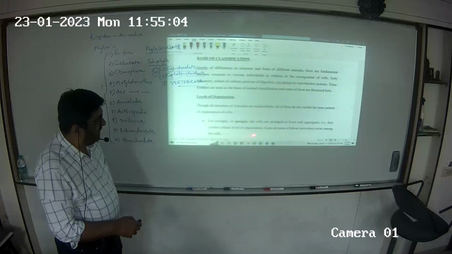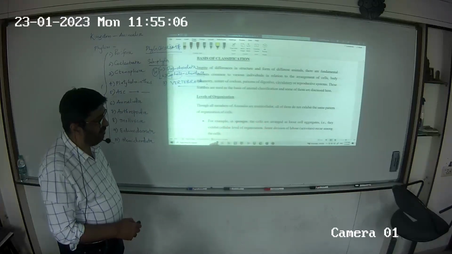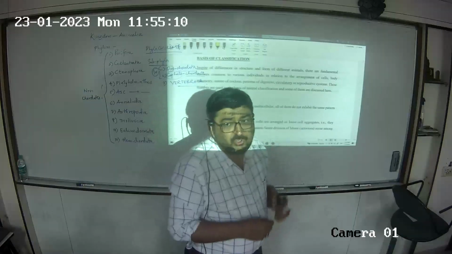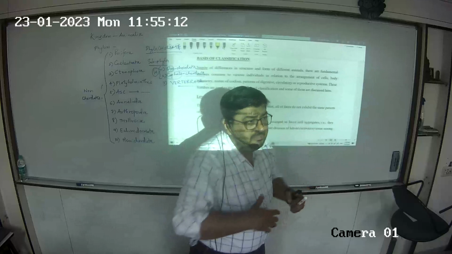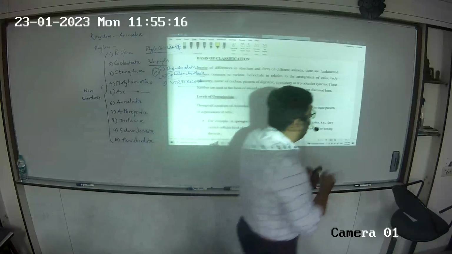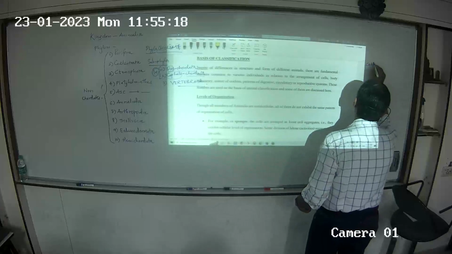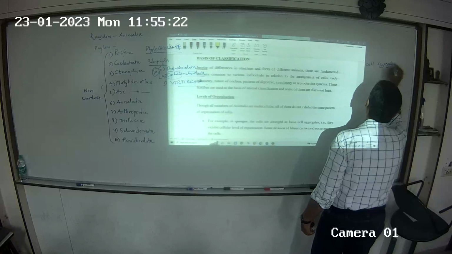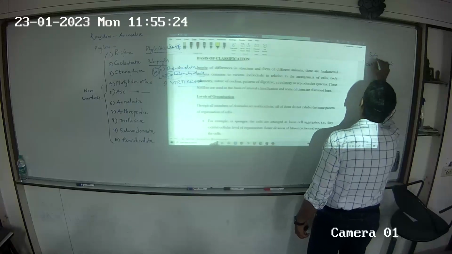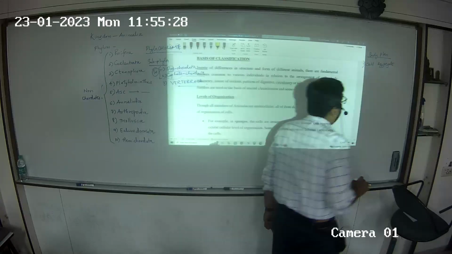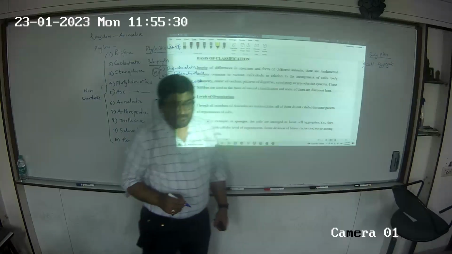They exhibit cellular level of organization, right? Now such a level, such an arrangement where you have a collection of cells but still not progressed to tissue, that is called as cell aggregate body plan. Cell aggregate body plan.